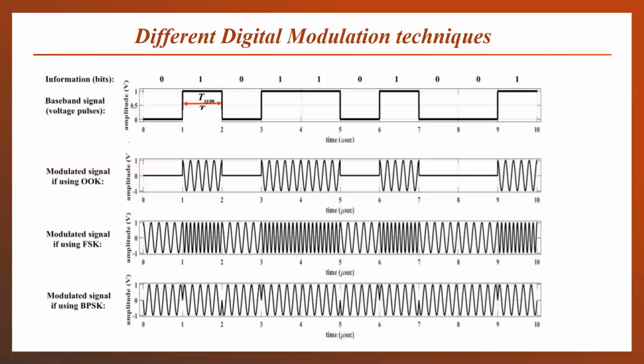Again, in the FSK signal, for the 0 bit, a different frequency will be transmitted than for the 1 bit, either high or low. For the 1 bit here, a high frequency is transmitted, and for the 0 bit, a low frequency will be transmitted. And in the BPSK signal, the first bit is 0. When we have to transmit a 1 bit, the carrier signal will be transmitted as it is, and when we have to transmit a 0 bit, our carrier signal will be transmitted with a 180-degree phase shift.